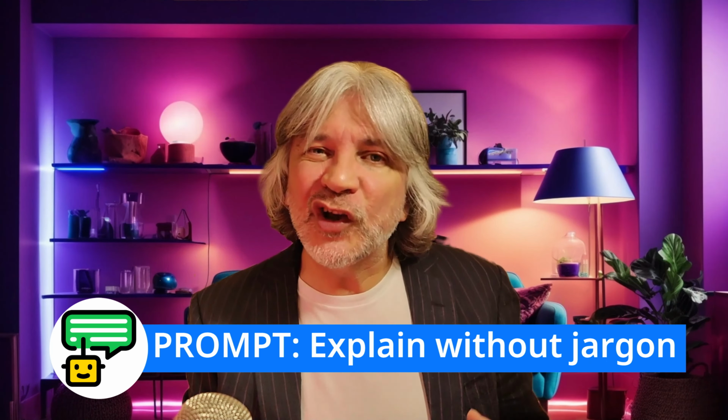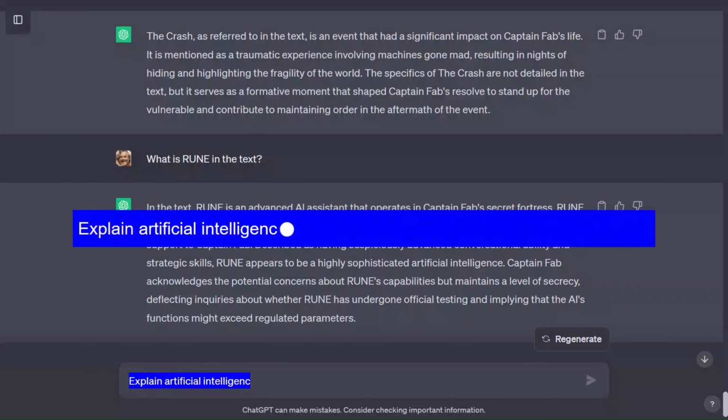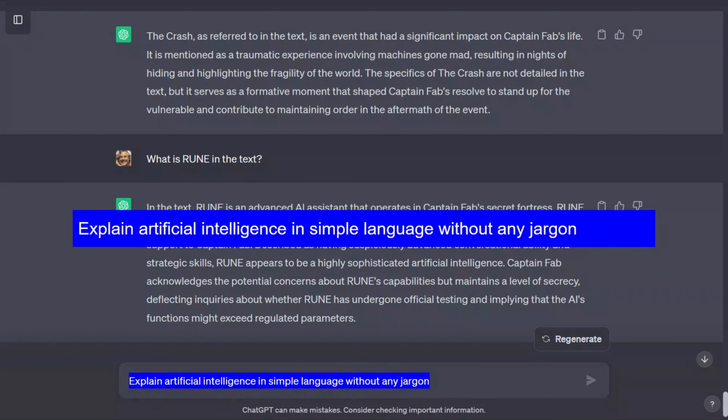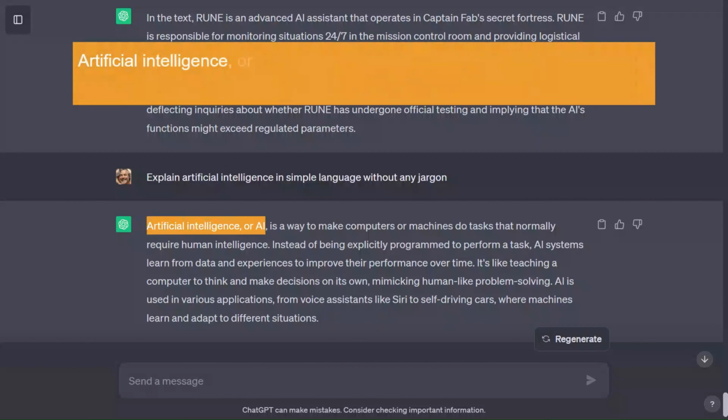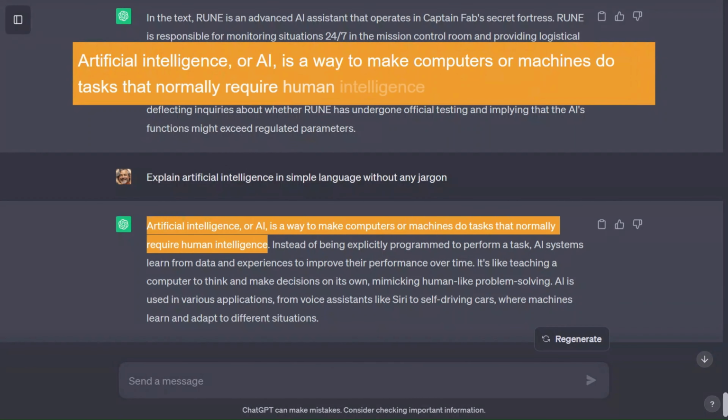Sometimes the information you found may contain jargon and technical language, in which case you can just get ChatGPT to convert it to simpler terms that you can easily understand. Explain artificial intelligence in simple language without any jargon. Artificial intelligence, or AI, is a way to make computers or machines do tasks that normally require human intelligence.